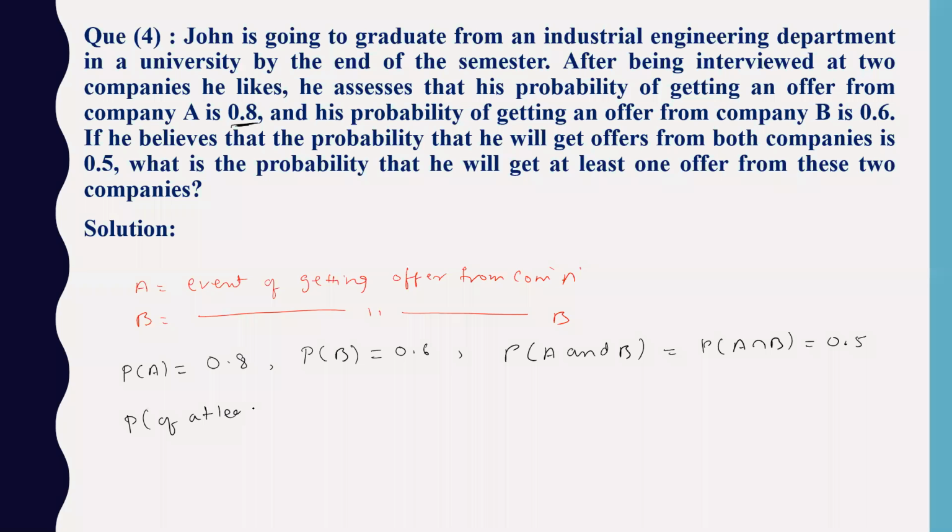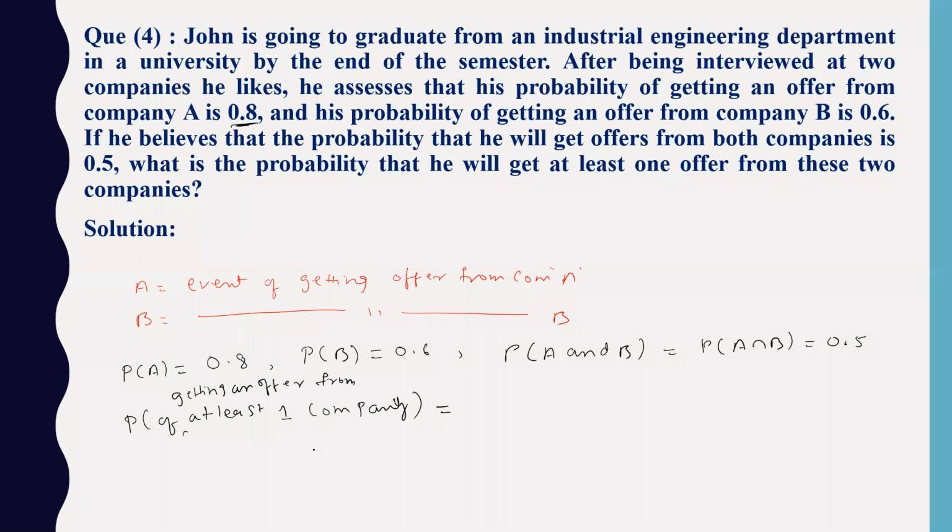at least one company, right? You should get a call from at least one company, get an offer from at least one company. Getting an offer from at least one company.